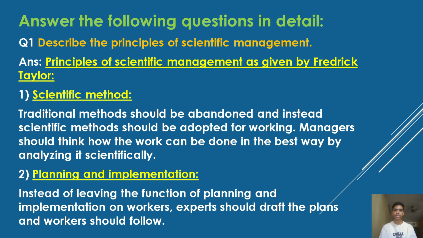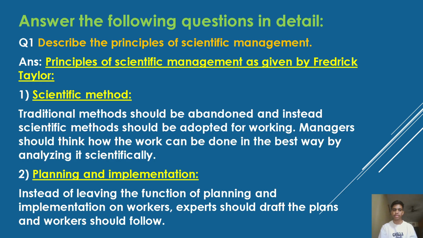Answer the following questions in detail. Describe the principles of scientific management. Principles of scientific management as given by Frederick Taylor. First, scientific method. Traditional methods should be abandoned and instead scientific methods should be adopted for working. Managers should think how the work can be done in the best way by analyzing it scientifically.